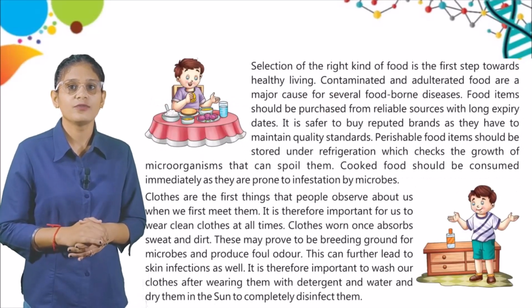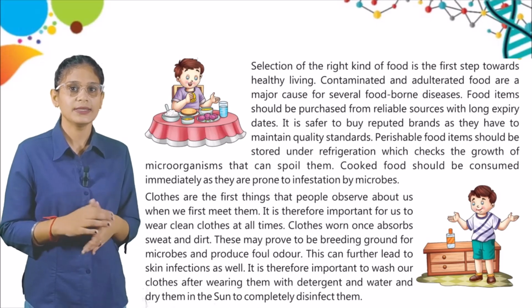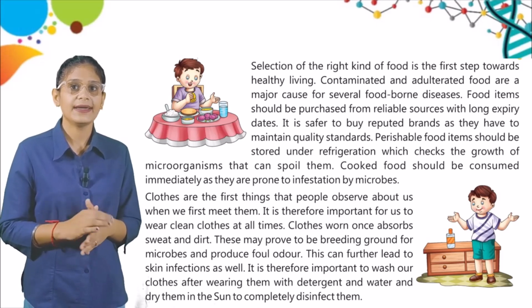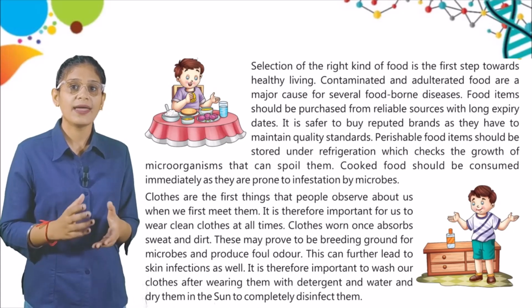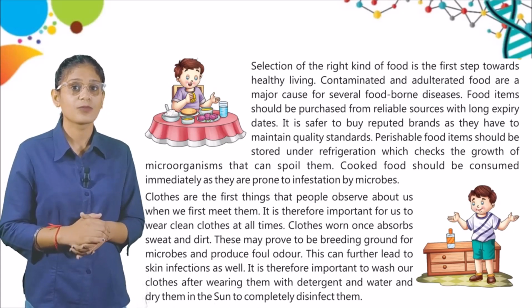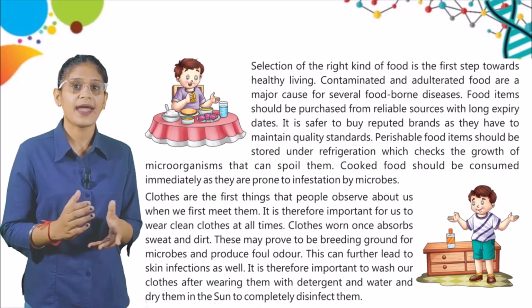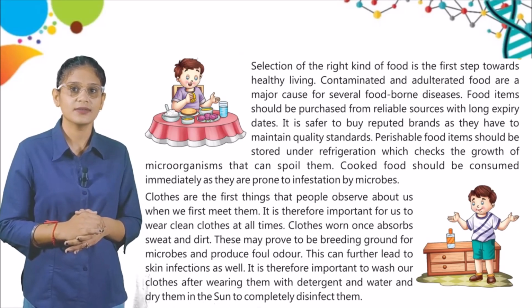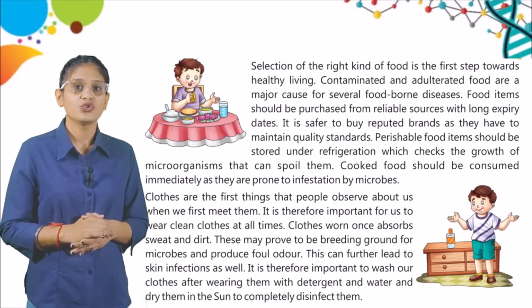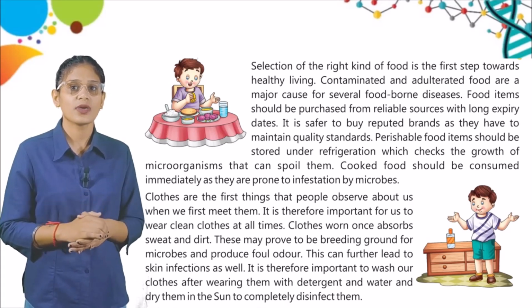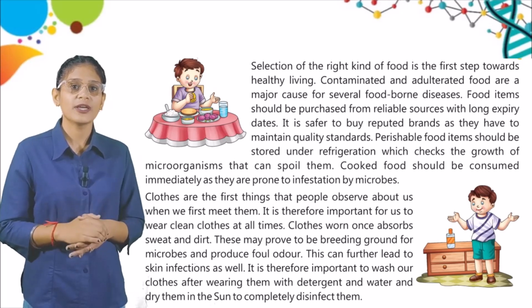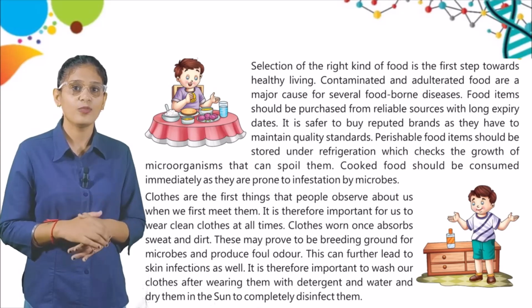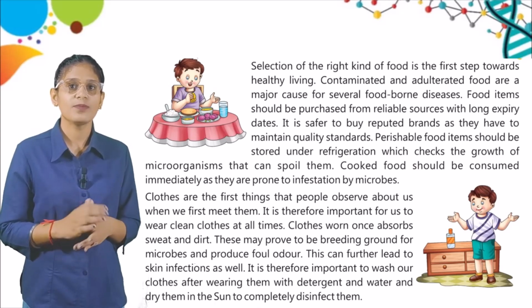Selection of the right kind of food is the first step towards healthy living. Contaminated and adulterated food are a major cause of several foodborne diseases. Food items should be purchased from reliable sources with long expiry dates. It is safer to buy a reputed brand as they have to maintain quality standards. Perishable food items should be stored under refrigeration, which checks the growth of microorganisms that can spoil them. Cooked food should be consumed immediately as it is prone to infestation by microbes.